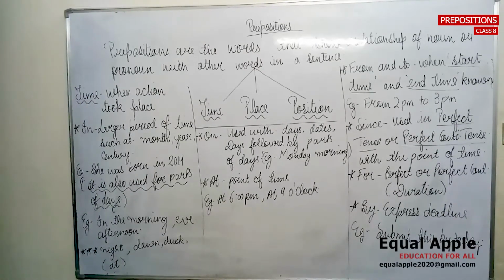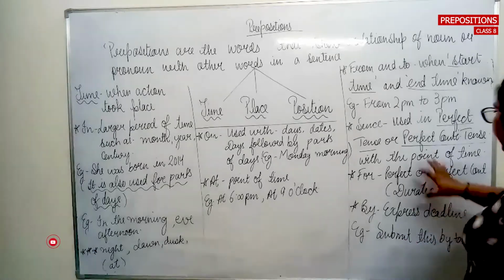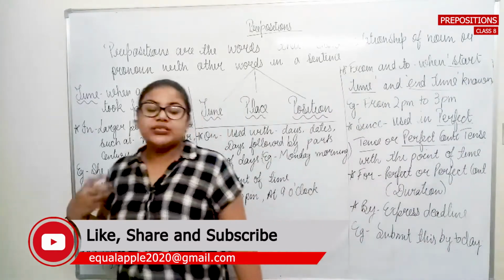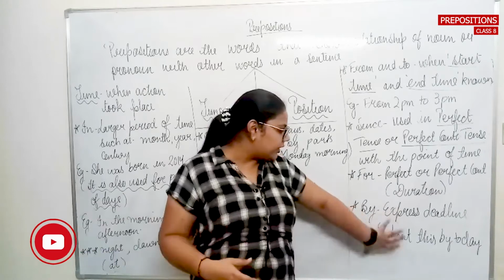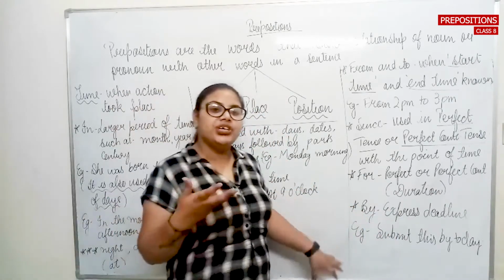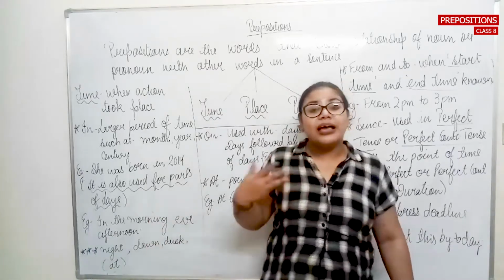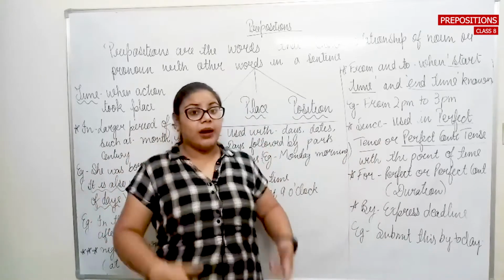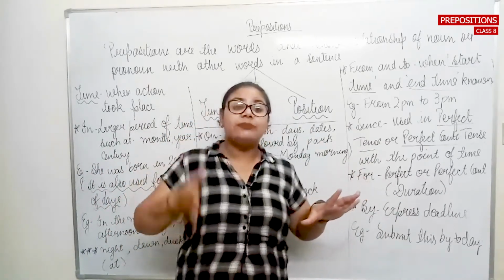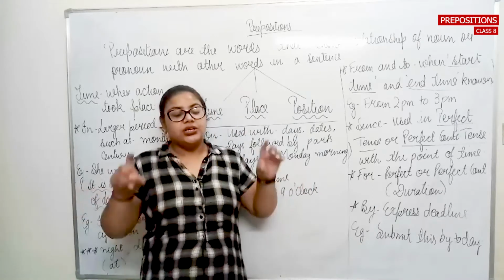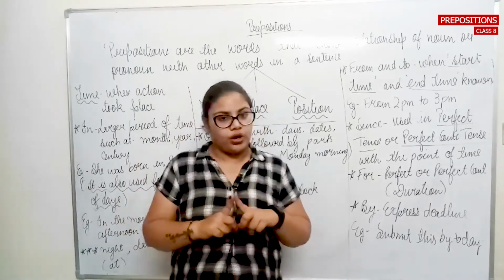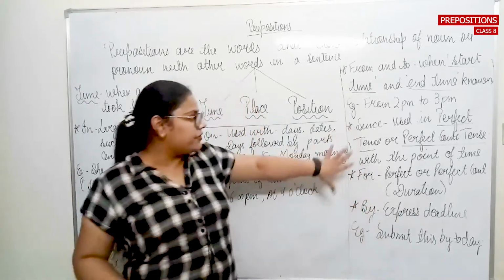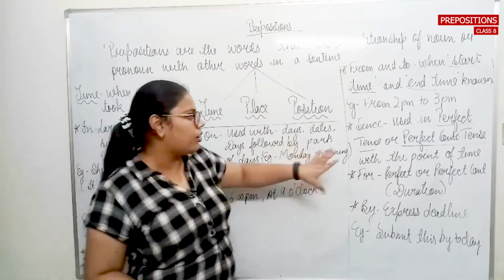For example, here I have given you the example: I have been teaching you since January. But अगर मुझे duration की बात करनी होगी तो मैं बोलूंगी, I have been teaching you for the last 2 hours. मैं आपको last 2 hours से पढ़ा रही हूँ. So here I am mentioning the duration, but with since you need to talk about the particular starting point of that particular action, not the duration. So जब भी हम duration की बात करते हैं, we need to use for, and if we talk about the starting point of an action, we need to use since.